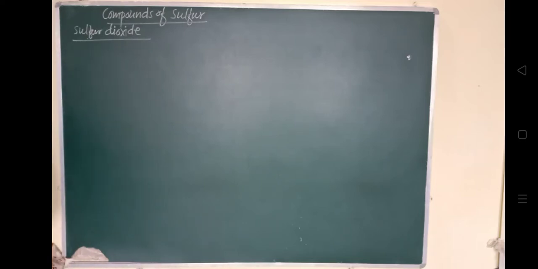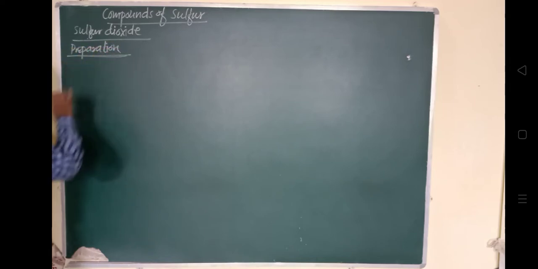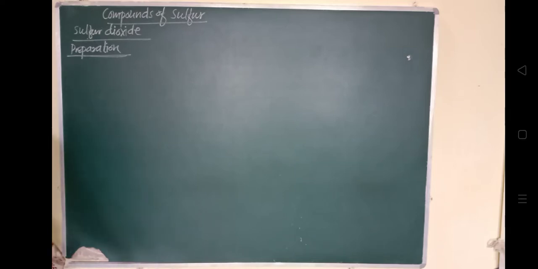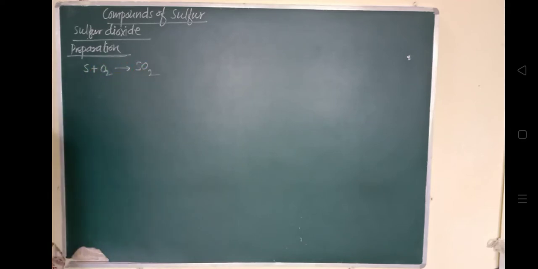So we'll see its preparation, where this sulfur dioxide is prepared. It can be prepared from sulfur, as I said earlier, since sulfur is a non-metal. So the preparation includes S plus O2, which gives rise to SO2, sulfur dioxide. Sulfur dioxide gas is prepared by burning sulfur in the presence of oxygen. This process is called the burning of sulfur in oxygen, which gives rise to sulfur dioxide.